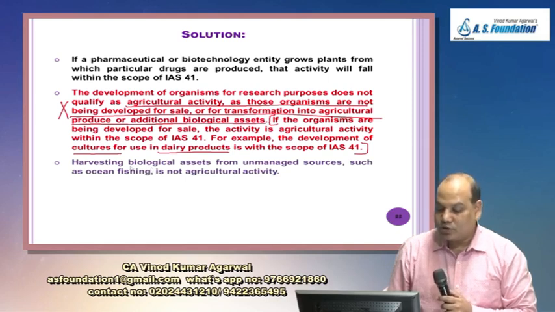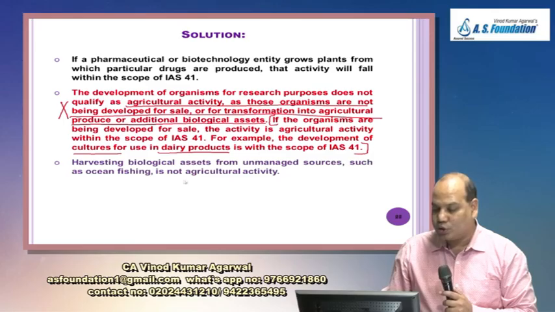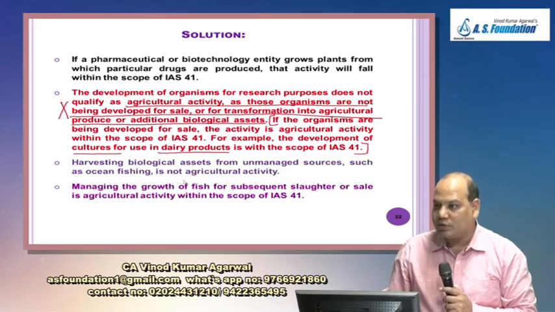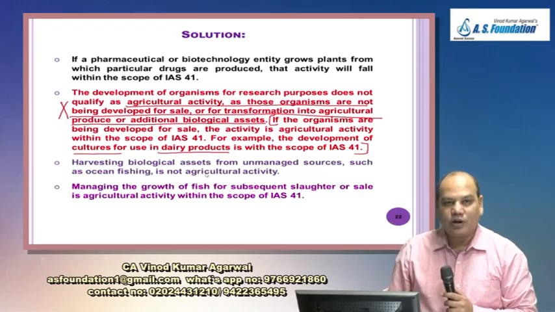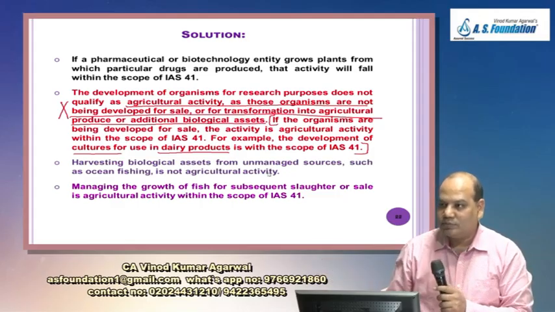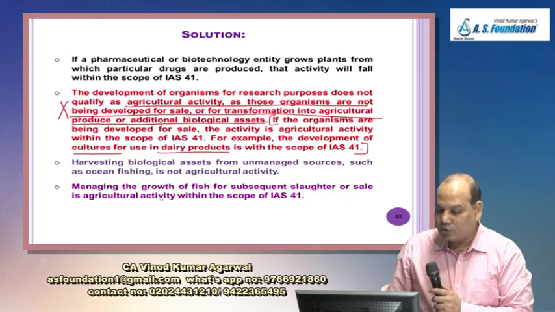The next question was ocean fishing. Harvesting biological asset from unmanaged sources such as ocean fishing is not an agricultural activity. This was simple. No management of biological transformation is involved. But fish farming is management of biological transformation, because you will manage everything that is required for growth of fish.